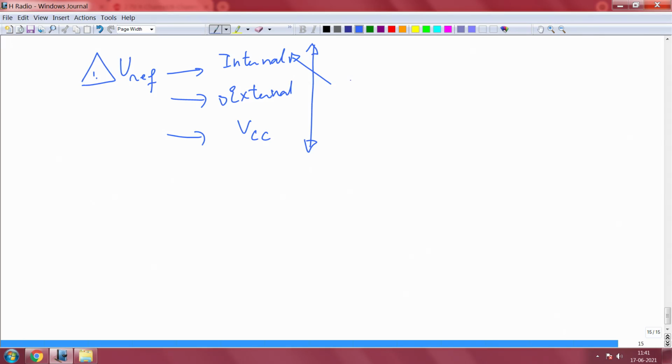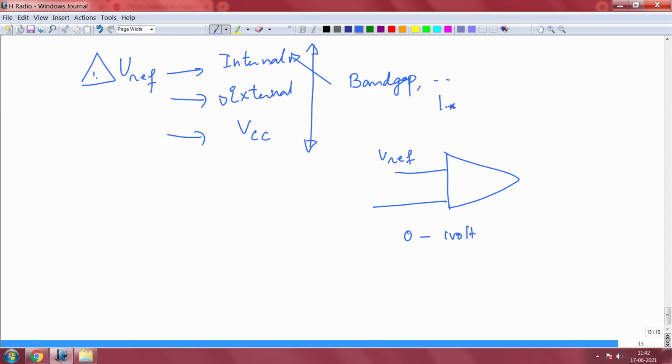The only issue with band gap or internal references is, in fact even that is true for Arduino internal reference, I think the internal reference of Arduino is a little over 1 point some voltage, I think it is 1.1 or 1.2 volts, I do not recall correctly. So it is a little over 1 volt. So in other words, any comparisons that you are doing is typical of the sensor output giving you anywhere between 0 and 1 volt, keeping your reference at 1 volt.